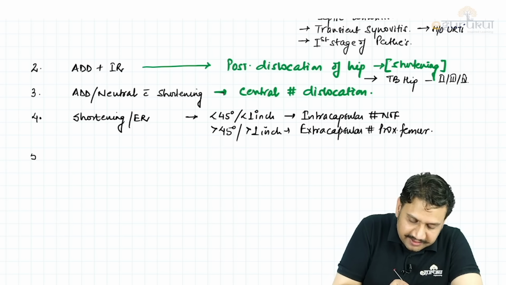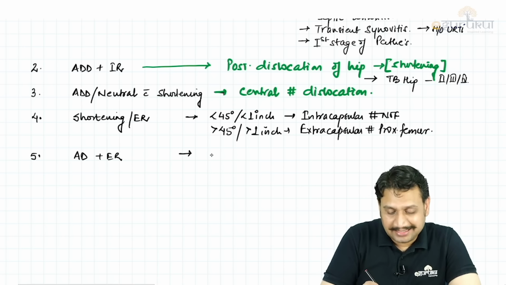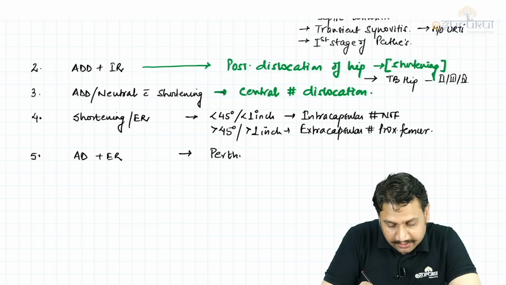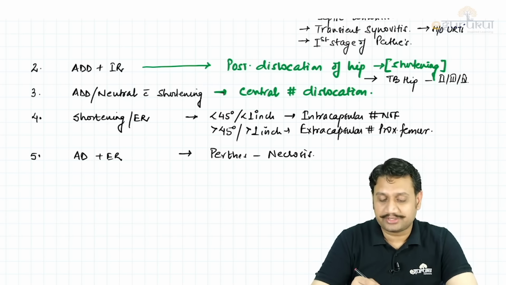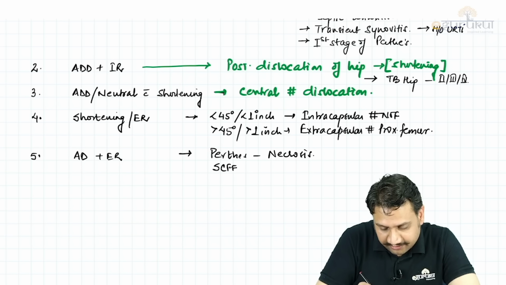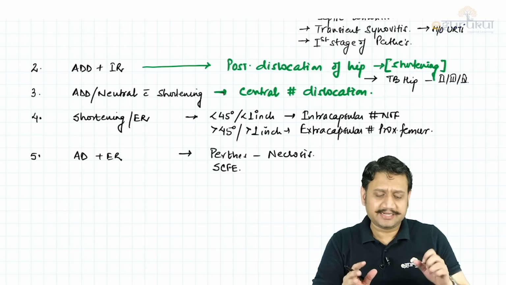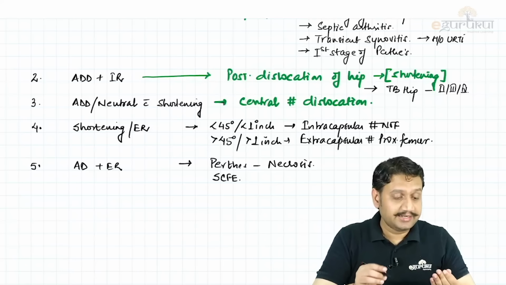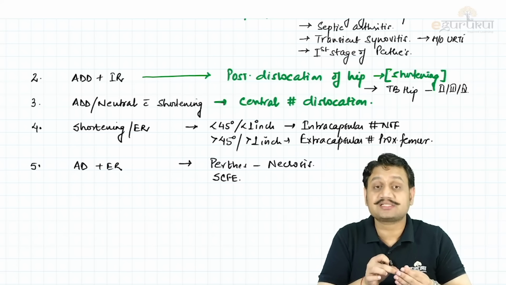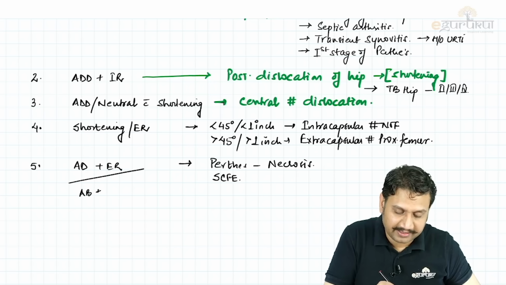As I was saying about the mismatch, if the attitude is adducted plus externally rotated, it is usually seen in one very important condition, and that is Perthes, when it comes to the stage of necrosis. Also, the same attitude can be seen in slipped capital femoral epiphysis. Looking at the attitude of the hip, you can easily make out what your diagnosis can be. For example, in Perthes disease, they can ask what movement is restricted. You know that the restricted movements in Perthes are abduction and internal rotation.